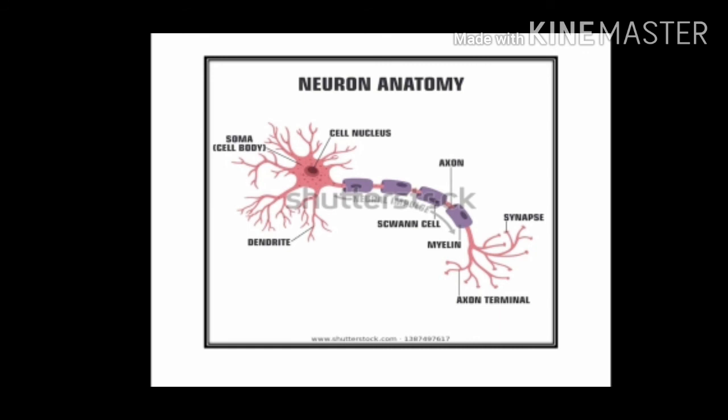The end portions of the telodendria have button-like or knob-like structures. They are known as synaptic bulbs or synaptic knobs, through which the axon transmits the information or impulses to other neurons. Schwann cells are present on the axon in myelin segments. You can see here the dot-like structures in myelin segments, which are purple in color.